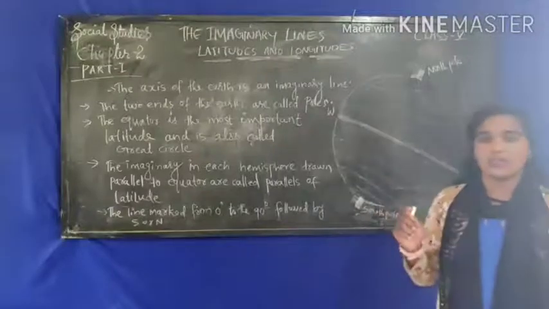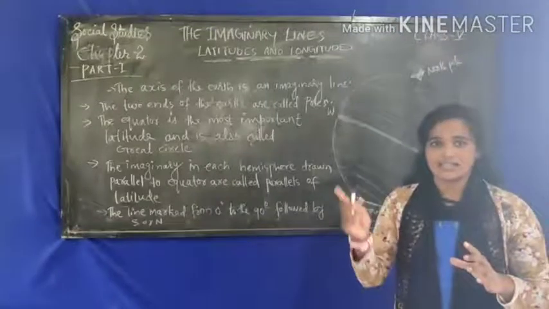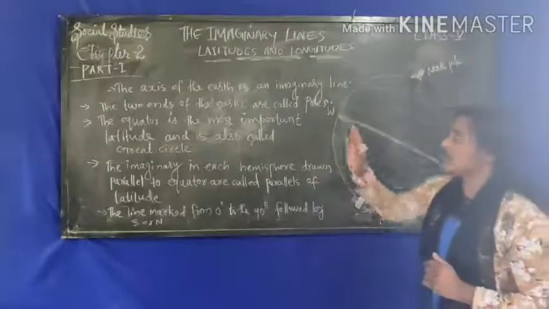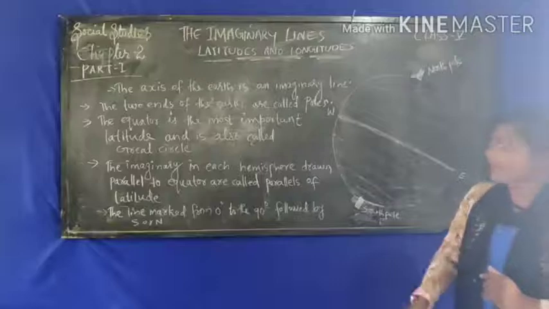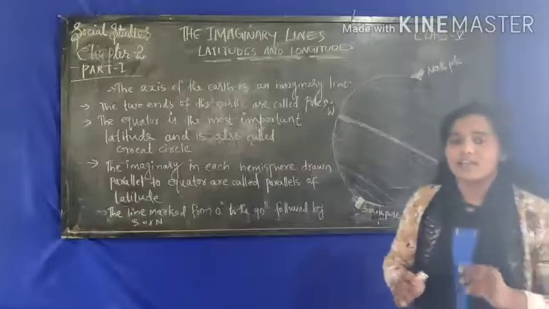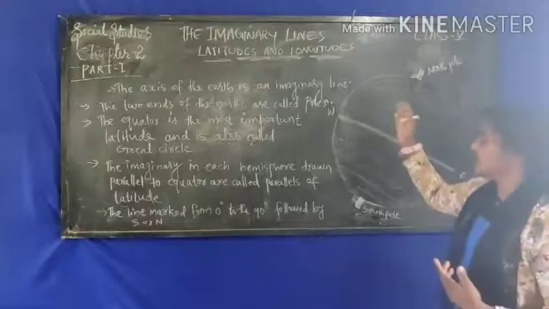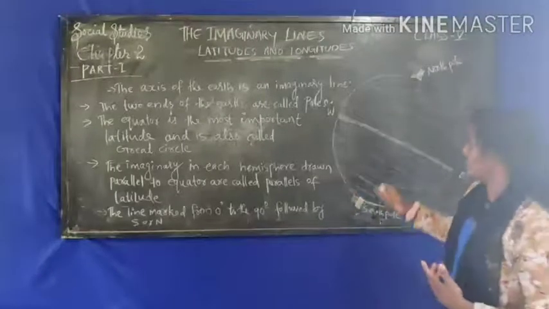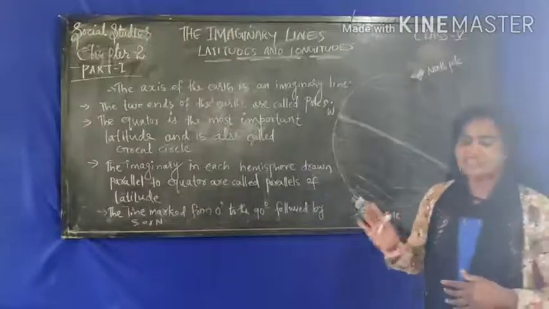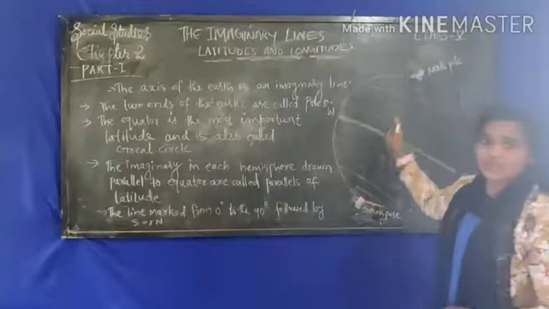As we have already heard in smaller classes, the Earth is rotating on its axis, isn't it? Actually, the axis of the Earth is an imaginary line. This is the axis. It is not an actual axis, it's an imaginary line. We think that the Earth is rotating on this imaginary line. The axis is an imaginary line which is passing through the center.